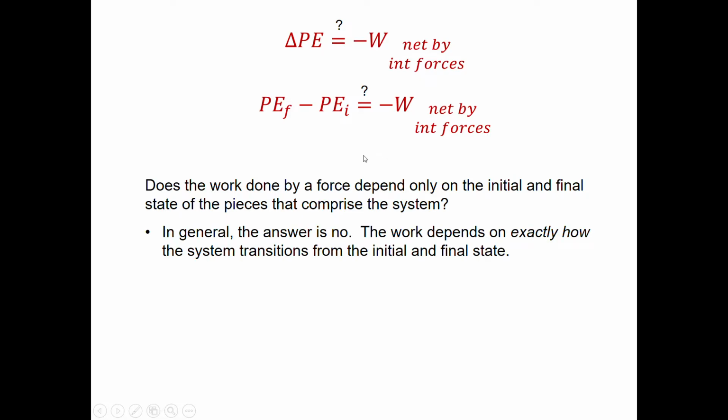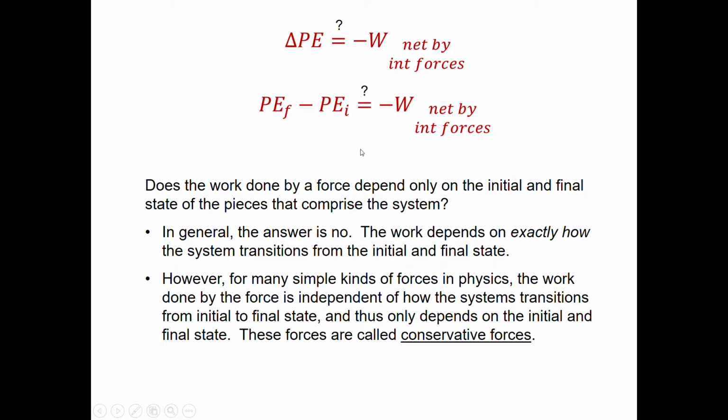So in general, the answer is no, we cannot always make this equality or make that definition of potential energy. Usually the work depends on exactly how the system transitions from the initial to final state. But for a lot of simple kinds of forces that we find in physics, the work done by the force is independent of how it gets from initial to final state.